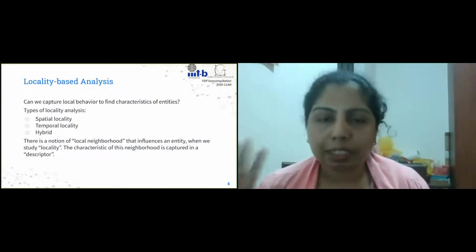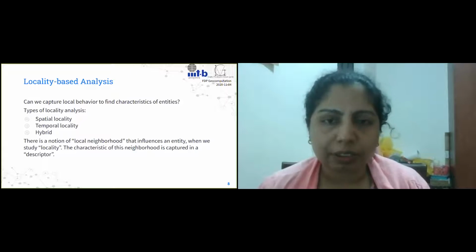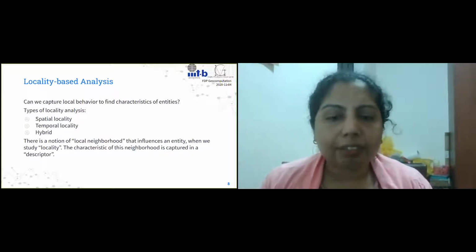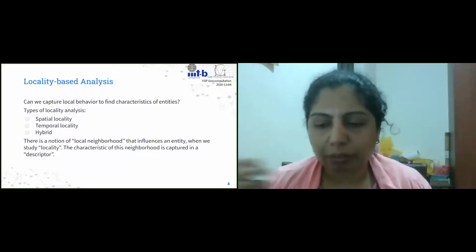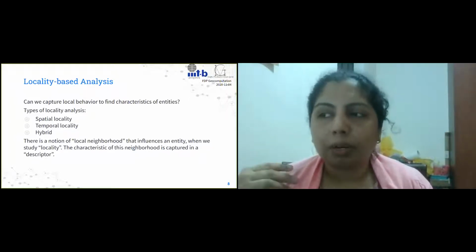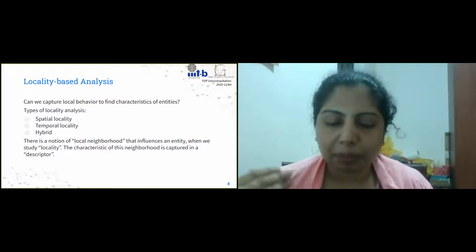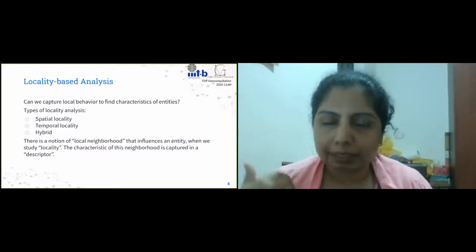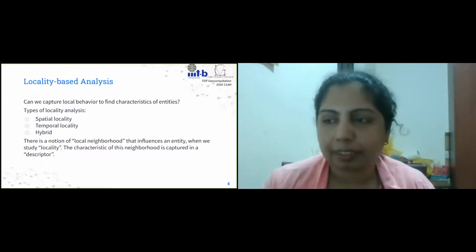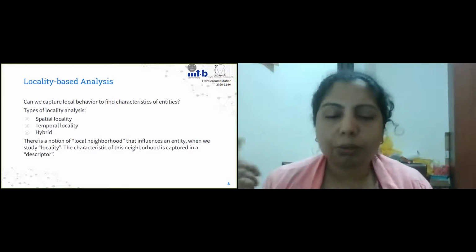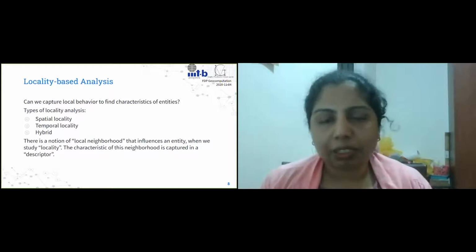So in that regard, most of these data sets are continuous in nature, and the data that we have are essentially samples of this continuous field. So the quality of the data also depends on the sampling that has been used to collect the data itself. Okay, so the idea is then to use locality to get back this continuity that we have lost as a part of sampling, right?